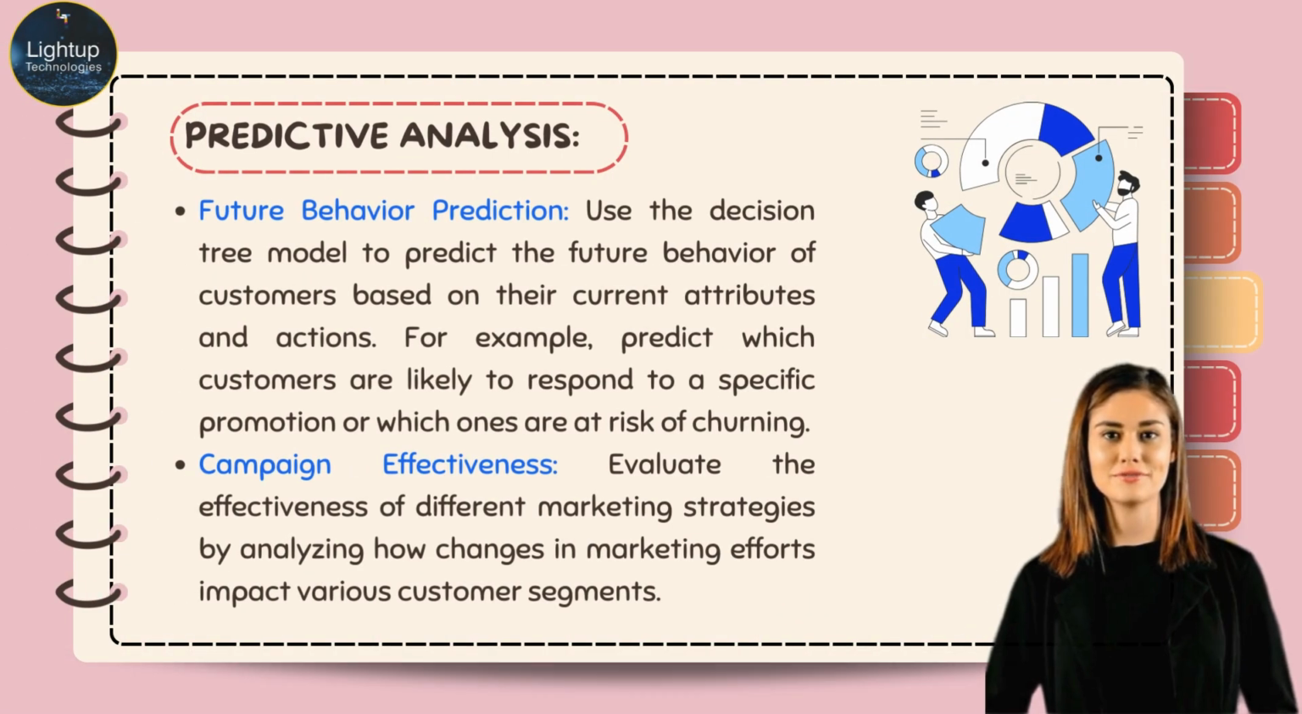Predictive analysis. Future behavior prediction: use the decision tree model to predict the future behavior of customers based on their current attributes and actions. For example, predict which customers are likely to respond to a specific promotion or which ones are at risk of churning. Campaign effectiveness: evaluate the effectiveness of different marketing strategies by analyzing how changes in marketing efforts impact various customer segments.